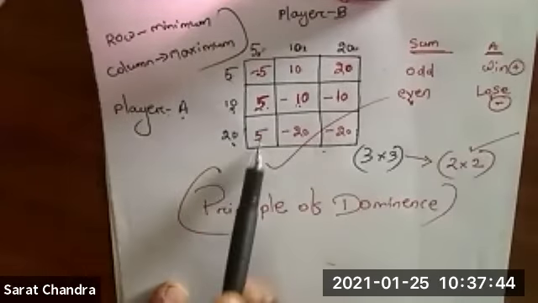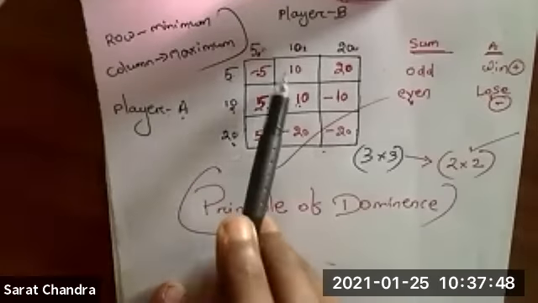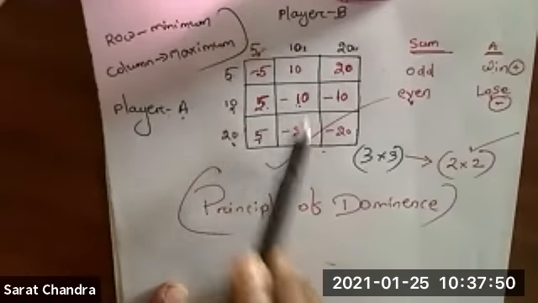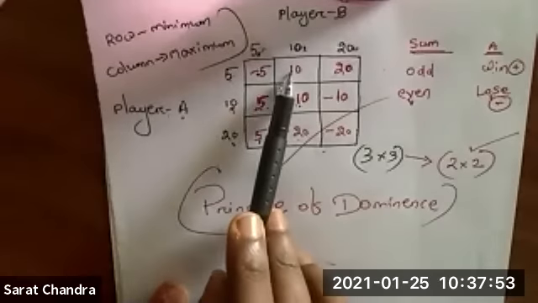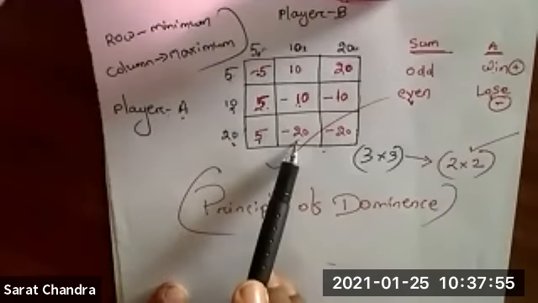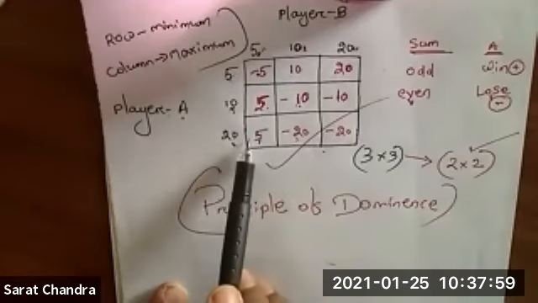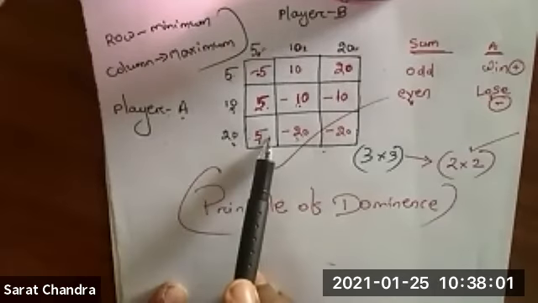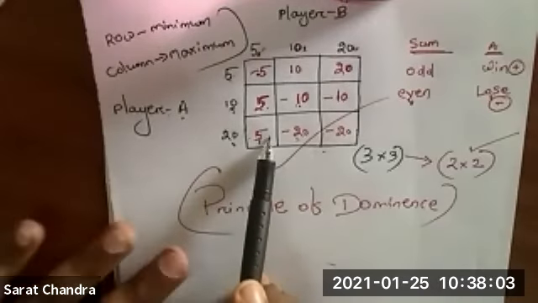So -5 is less than 5. Condition satisfied. Next, here 10, here -20. So 10 is not less than -20. So here the condition is also not satisfied. So row 1 and row 3 condition is not satisfied. Clear? So now we will take row 2.